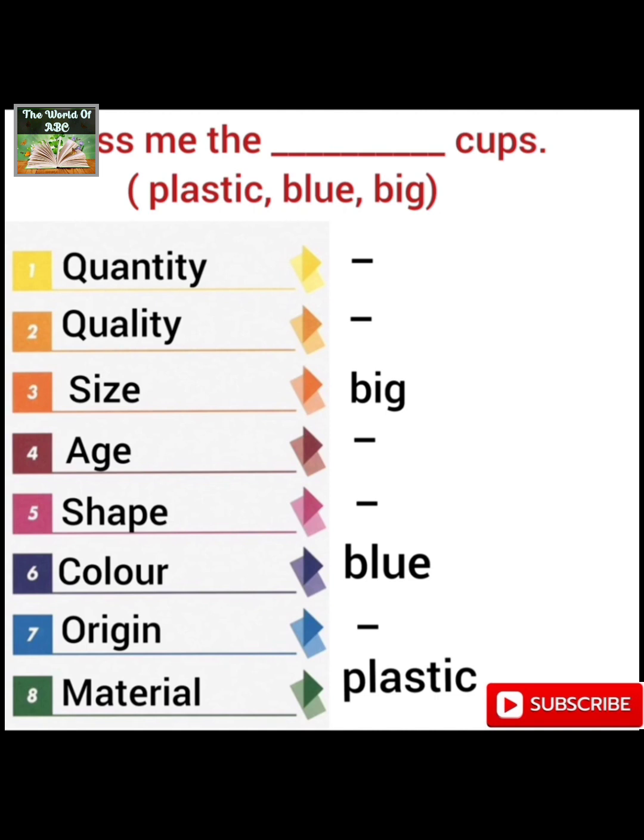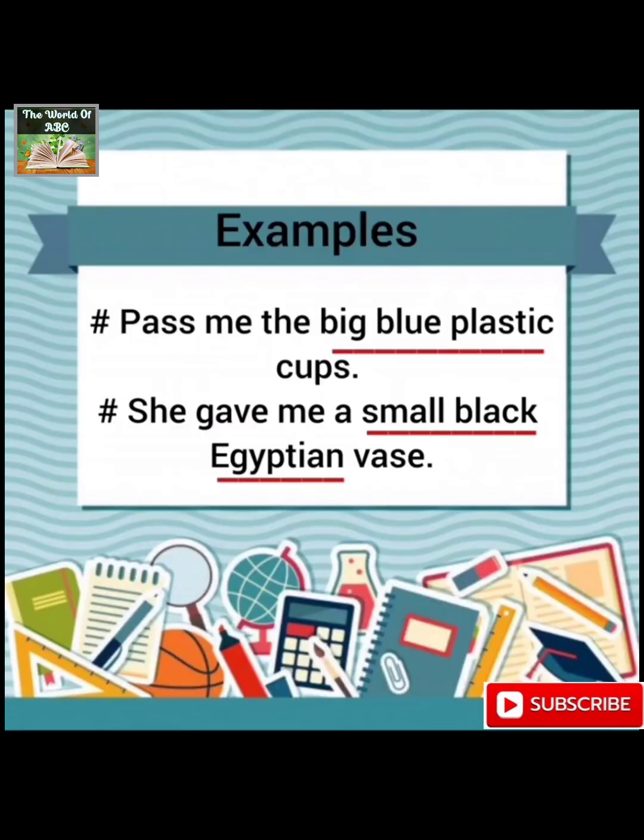Blue is at the 6th number, but we have 3 adjectives, so we will place blue here. And then at the last, plastic. Plastic is a material, so we will write this sentence as: pass me the big blue plastic cups. So in this way our sentence is correct.